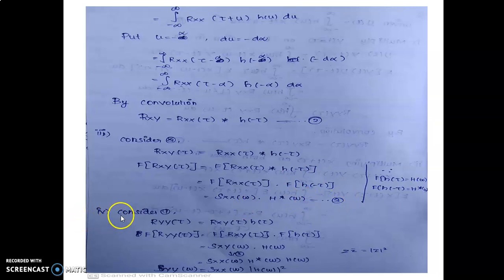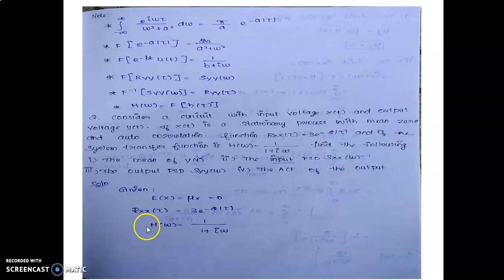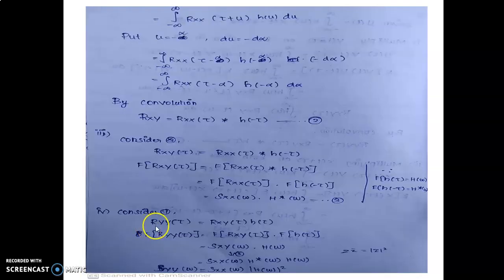Fourth one, Ryy(τ) equals Rxy(τ) convolved with h(τ). Now take the Fourier transform on both sides. Fourier of Ryy(τ) equals the Fourier of Rxy(τ) times the Fourier of h(τ), which equals Sxy(ω) H(ω).